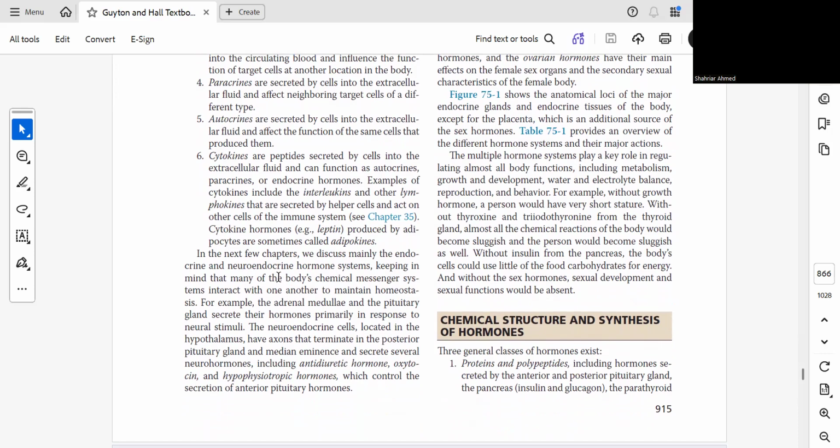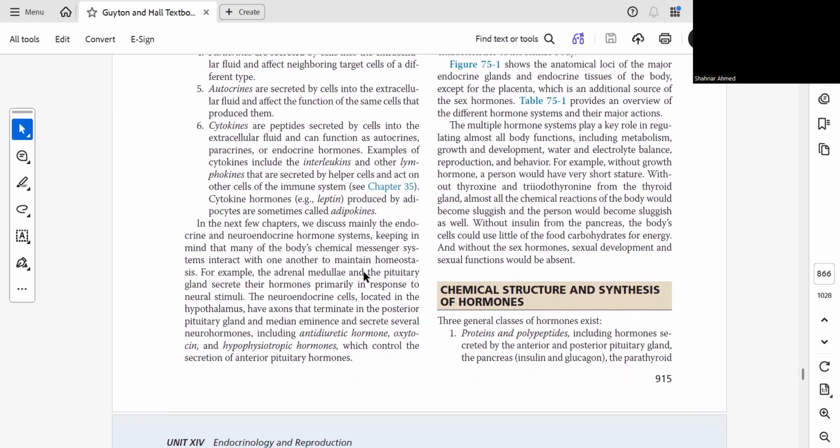In the next few chapters, we discuss mainly the endocrine and neuroendocrine hormone systems. Many of the body's chemical messenger systems interact with one another to maintain homeostasis. So these hormones and neurotransmitters are chemical messengers.